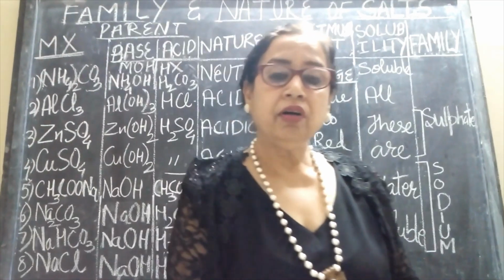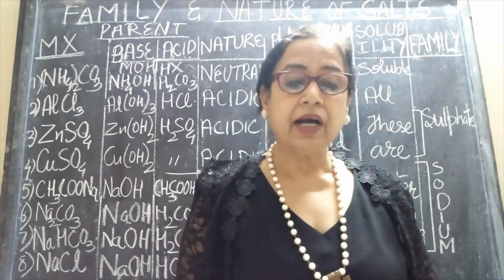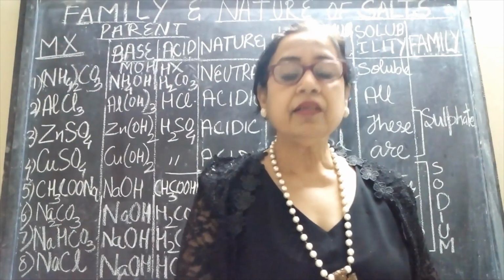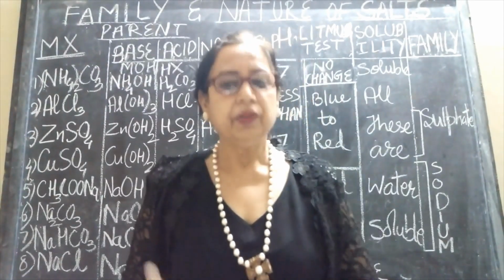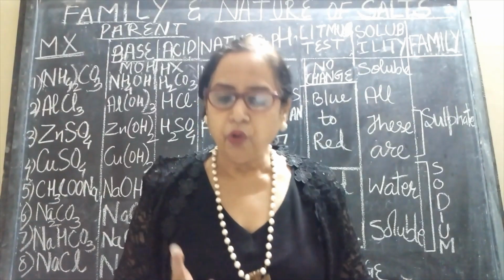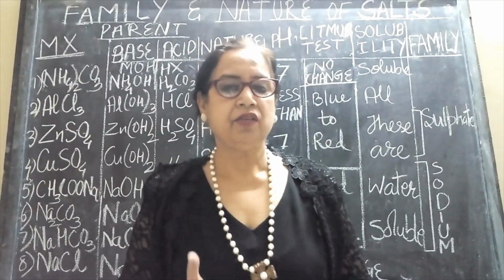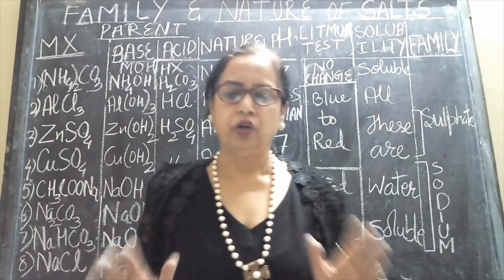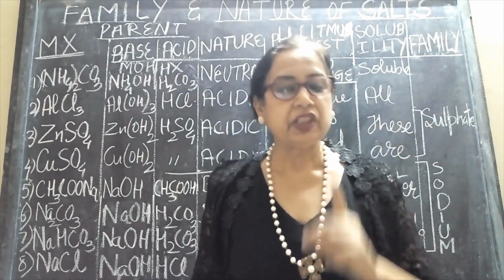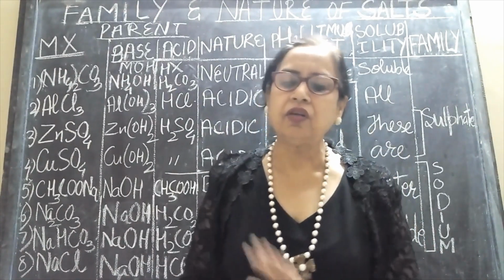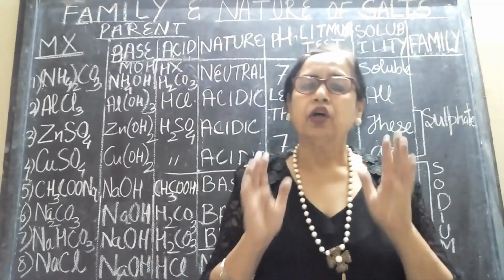So for your information, kindly note down that the salts of sodium, potassium, ammonium and nitrate salts are always soluble.